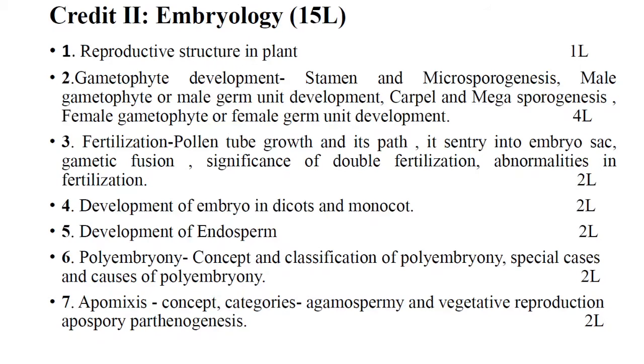The reproductive structure in plants. Second one, the gametophyte development. Third one, fertilization. Today we start the next one, the fourth chapter of embryology, that is the development of embryo in dicot and monocot.